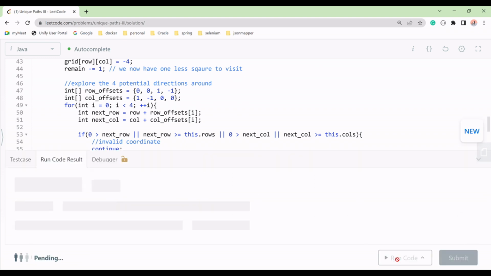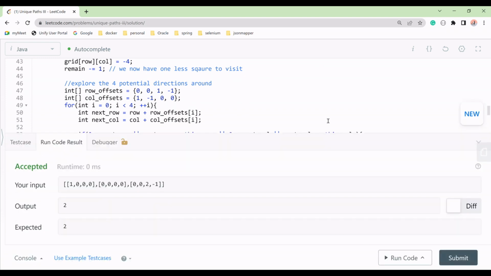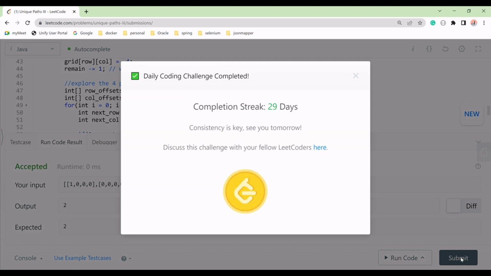Let's compile this code. It's working fine. Let me submit this program. Yeah. So thank you guys.